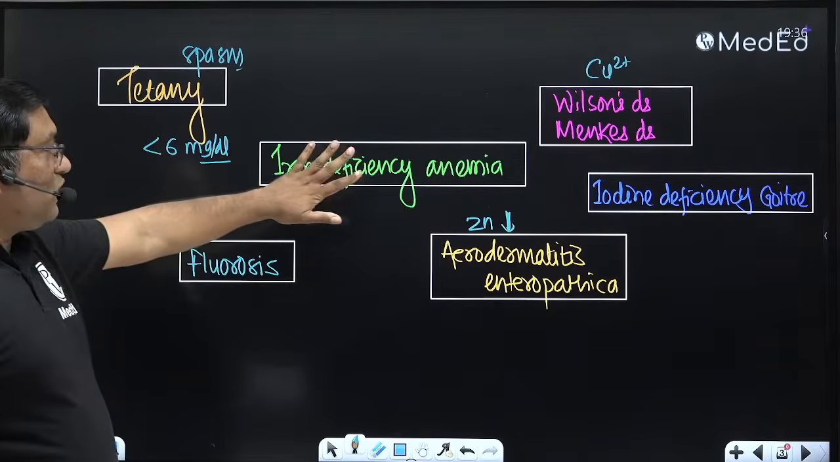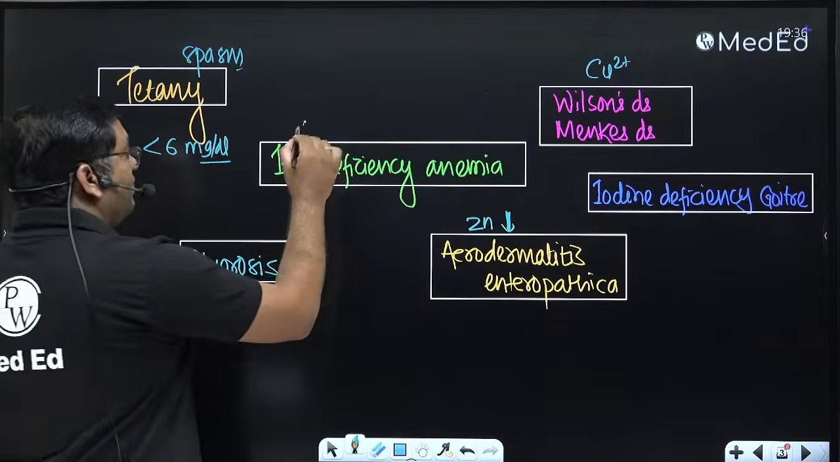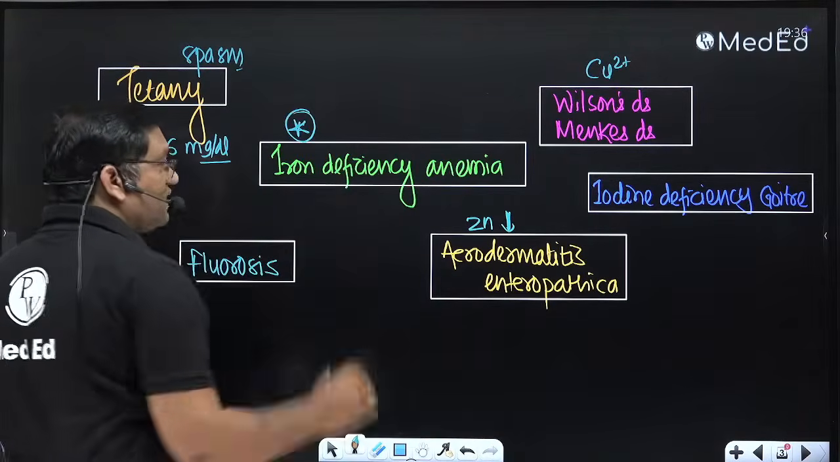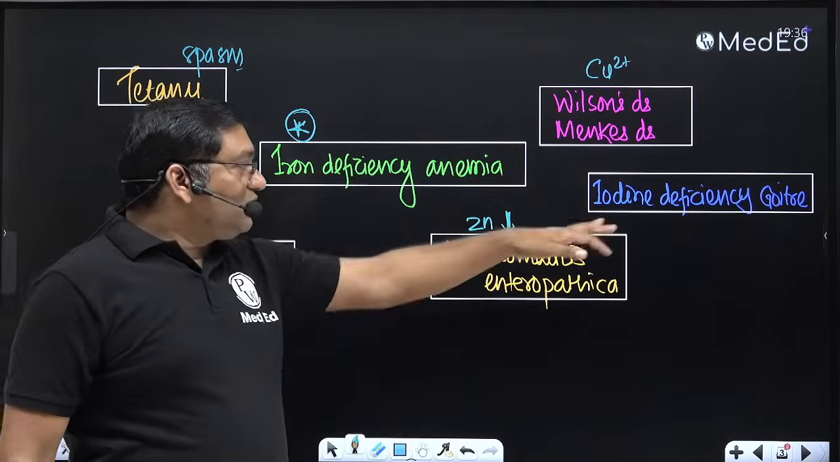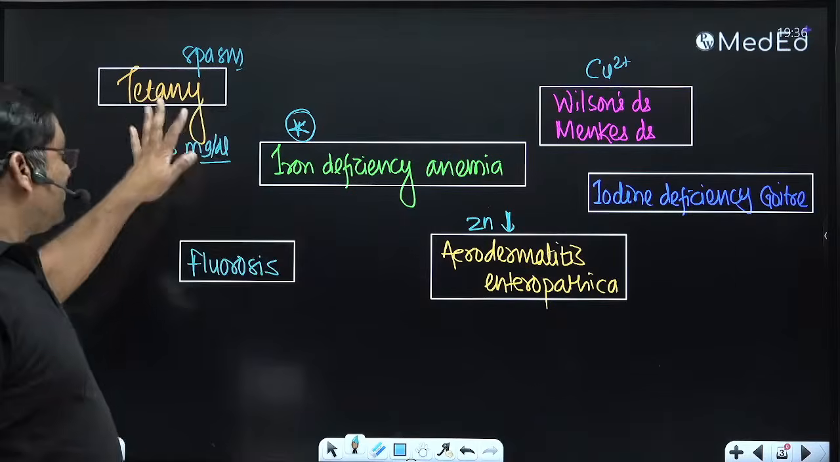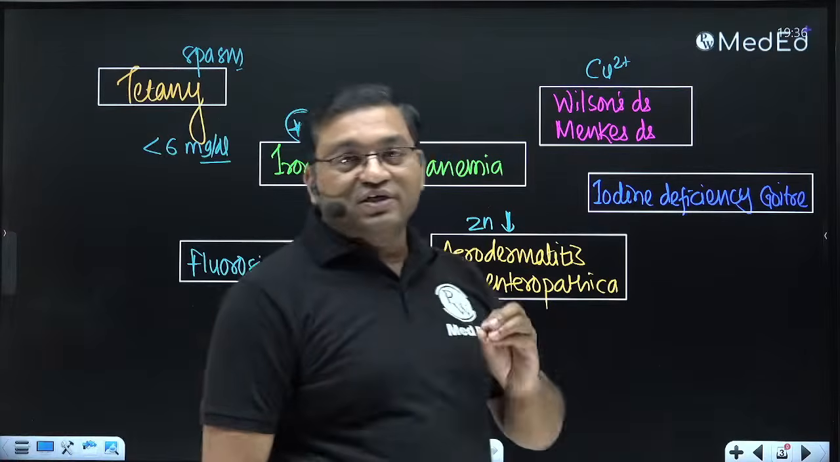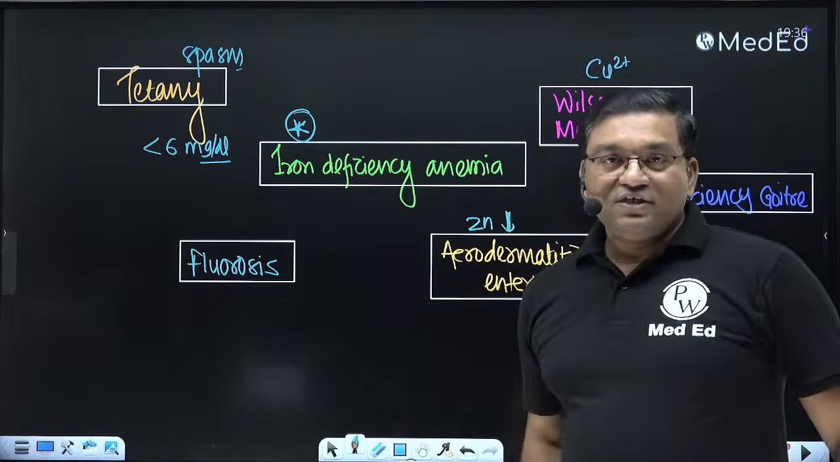The most important is iron deficiency anemia, then Wilson's disease, then acrodermatitis, then iodine deficiency goiter, and tetany. These are very, very important cases for the university examination.